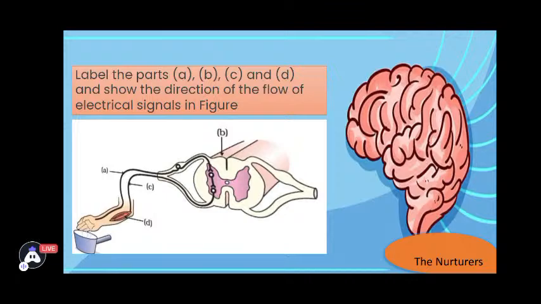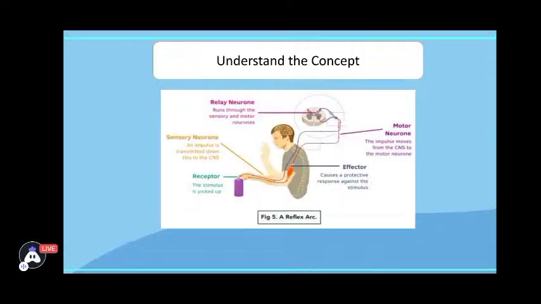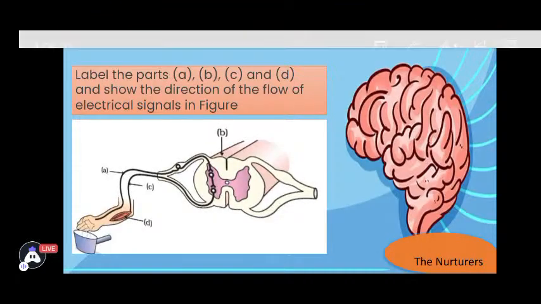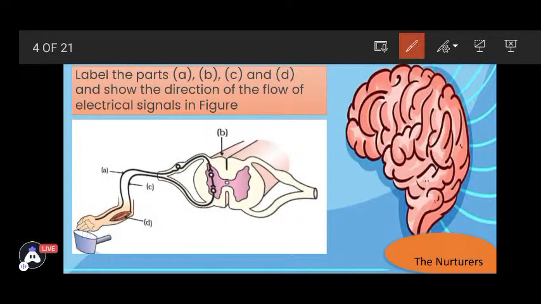First of all, you must know that this is the diagram of a reflex arc. So when this is the diagram of the reflex arc, you need to tell me what the different parts are showing.